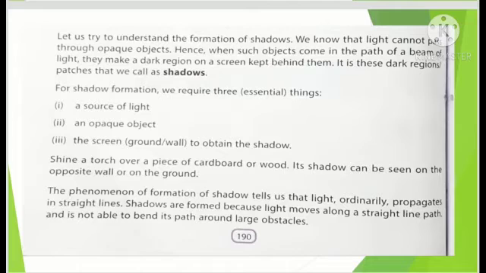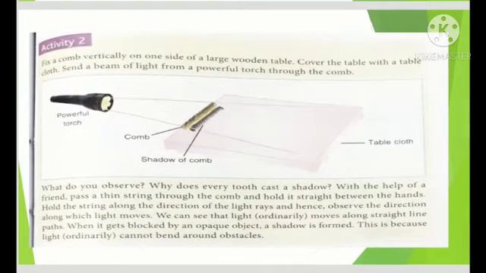Activity 2 is given of this chapter at page number 191, and what you are asked to do here, you will take a comb and fix it vertically on one side of a large wooden table. Now cover the table with a cloth and send a beam of light from a powerful torch through the comb. Do you know what you observe there? You can observe the shadow of the comb having the teeth separated.